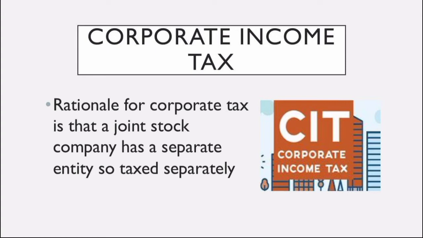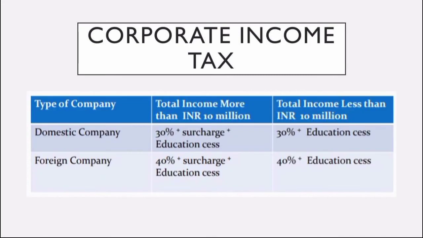Corporate income tax. The rationale for corporate tax is that a joint stock company has a separate entity so it is taxed separately. A corporation pays taxes on behalf of income of shareholders and dividends paid to them, and each shareholder got a credit till 1960-61. Now shareholders don't get credit because the entity is treated as a separate entity. Corporation pays on flat tax rates and it is different for Indian companies and foreign companies. Here is the corporate income tax table. Type of company, total income more than INR 10 million, total income less than INR 10 million.